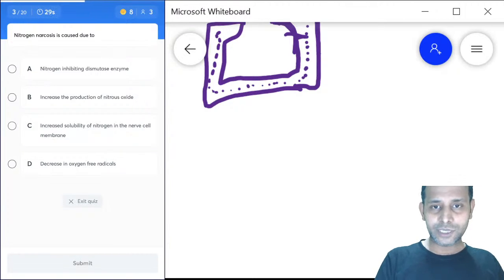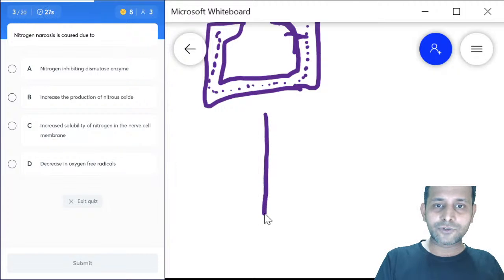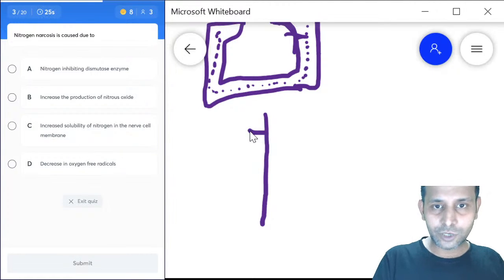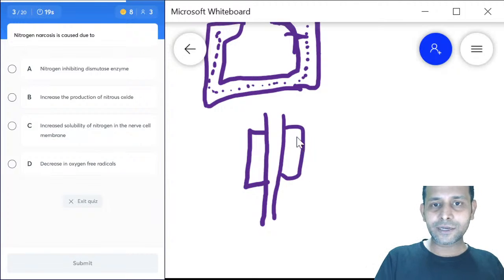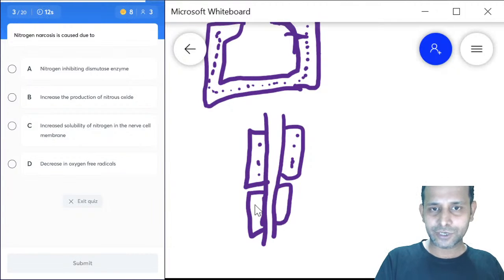What will be the cause? Remember, nitrogen has a very good solubility in the myelin sheath, and that causes a decrease in the conduction velocity of the action potential.